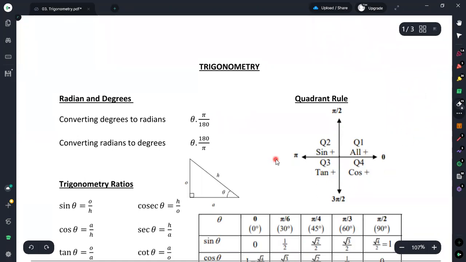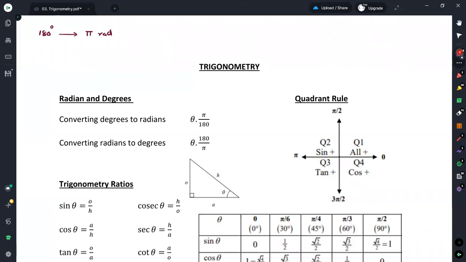The relationship that you know regarding radians and degrees is that 180 degrees is equal to π radians. Therefore, if you have an angle theta in degrees, you can use this relationship to convert it into radians.